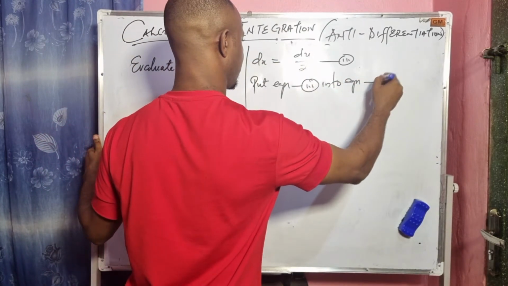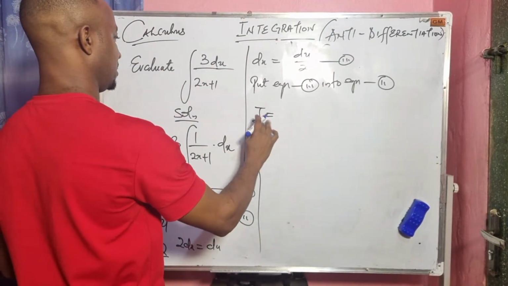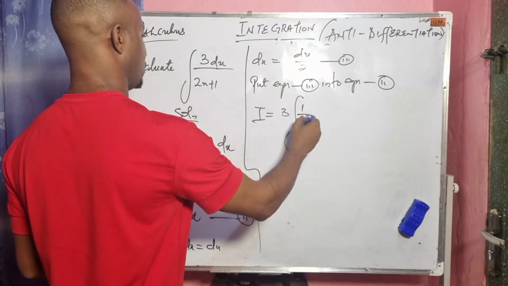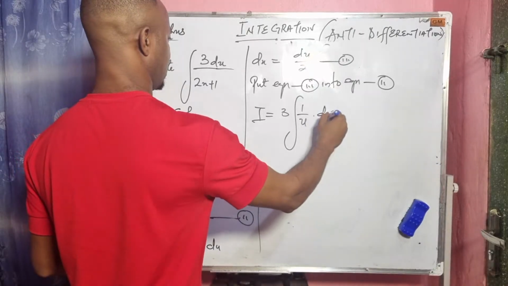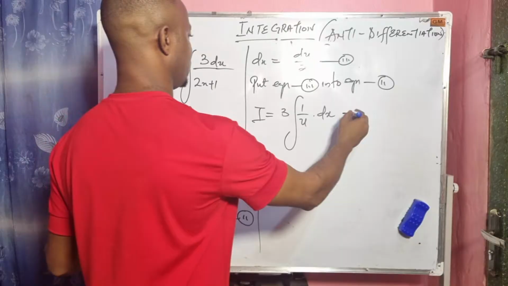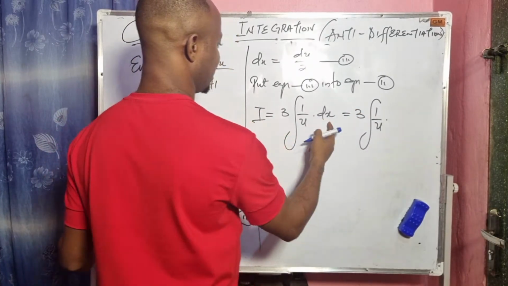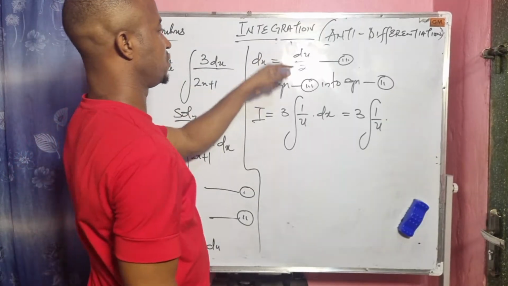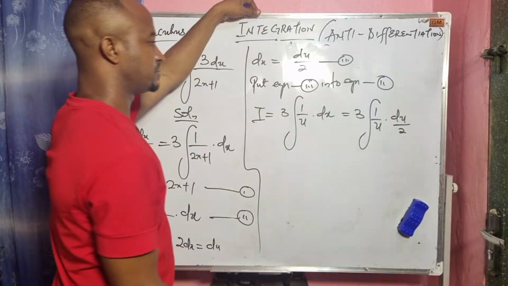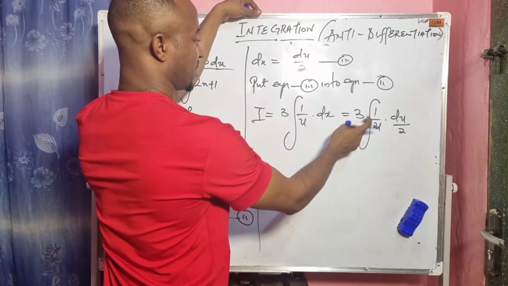Equation 2 says that I is equal to 3 times the integral of 1 over u dx, and this will give us 3 times the integral of 1 over u times du over 2. So I'll bring out 1 over 2. 1 over 2 times 3 will give us 3 over 2.